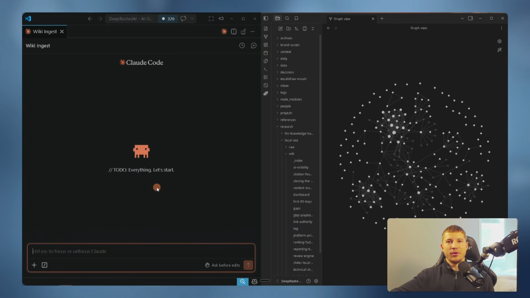So what we're going to go ahead and do is actually go through the entire pipeline of how we can take an article from online, ingest it into our wiki, grab all the images, and show you how we optimize this entire workflow.